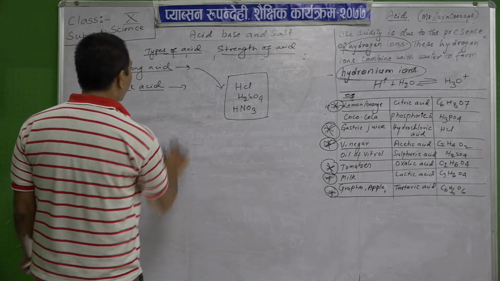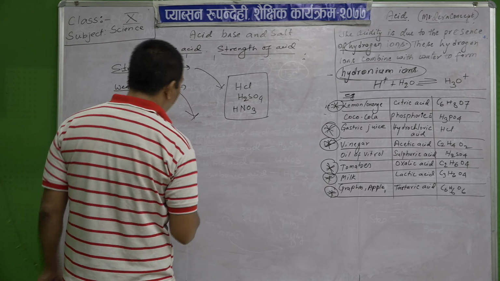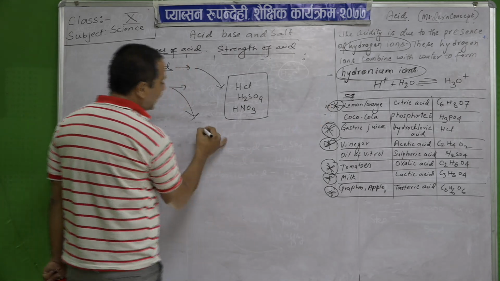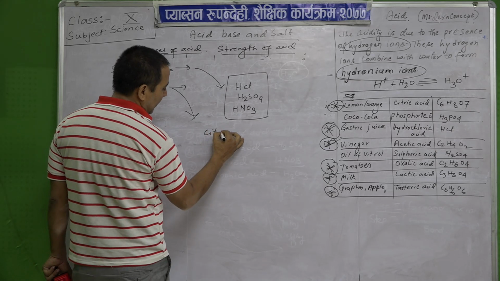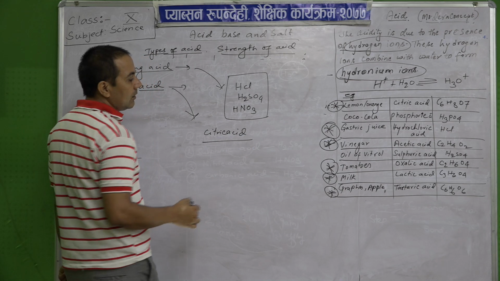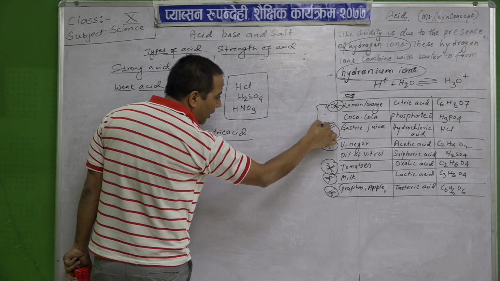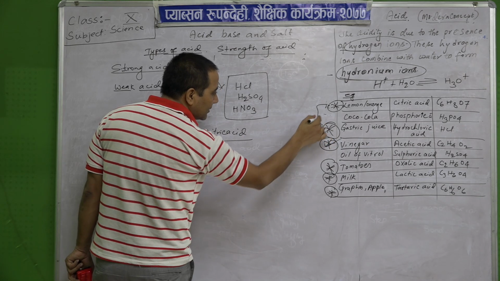Now come to the next one, the weak acids. So what are the weak acids? They are citric acid, then acetic acid. All these living things contain acids, not HCl.